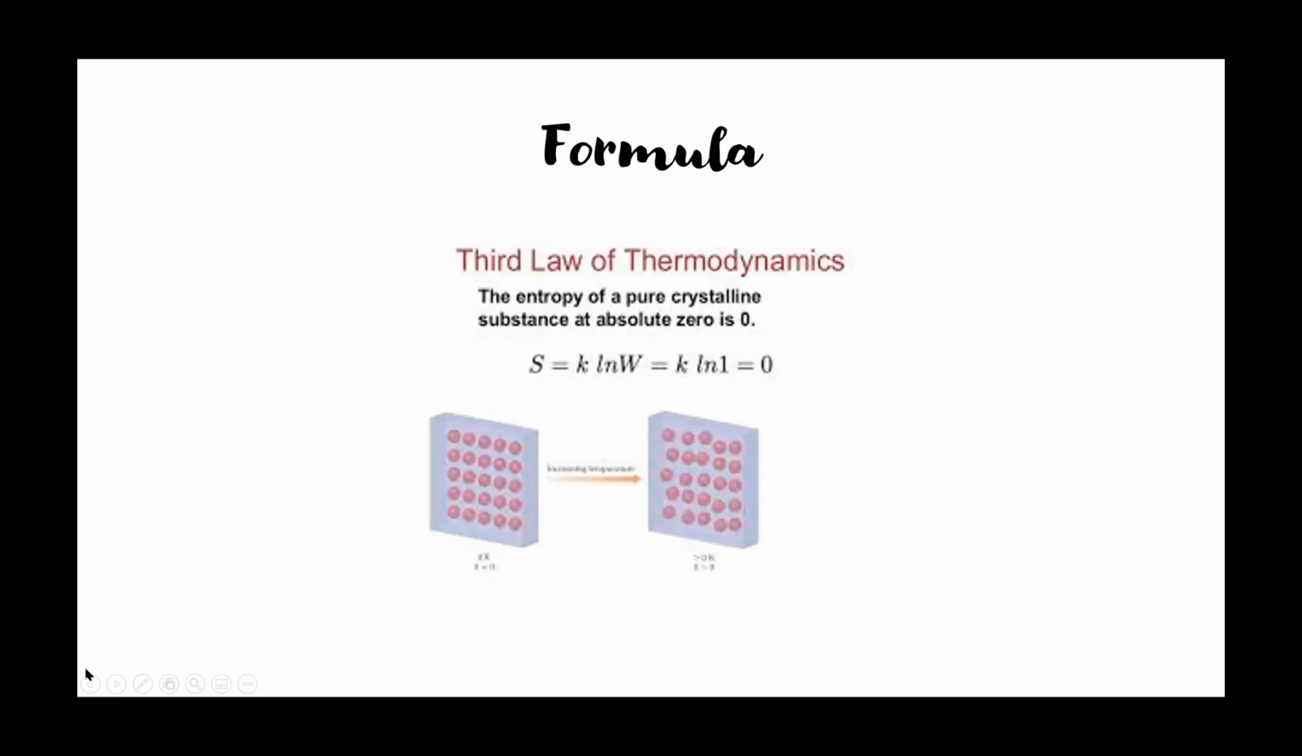The formula. The entropy of a pure crystalline substance at absolute zero is zero. Let me explain this right now. S, the entropy, equals k ln W, in which W is the number of microstates, equals k ln 1, which equals zero. That's the explanation.